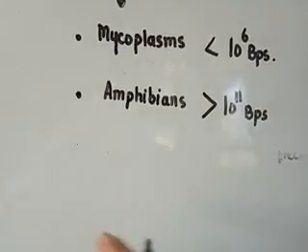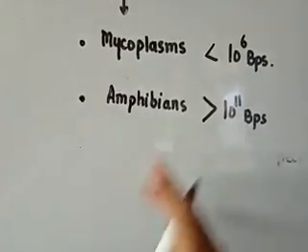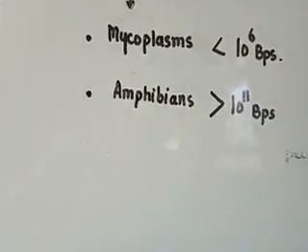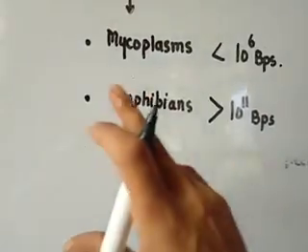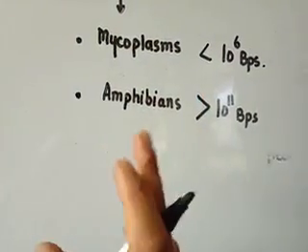If we take the example of the different phyla in the lower organisms, or the lower eukaryotes, there occurs a correlation between the C value and the complexity of an organism.